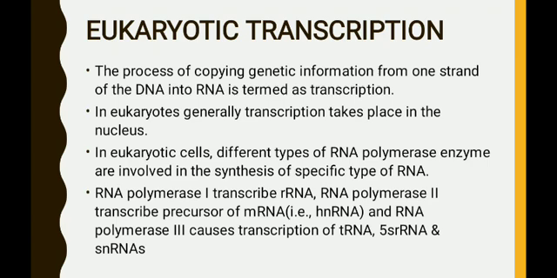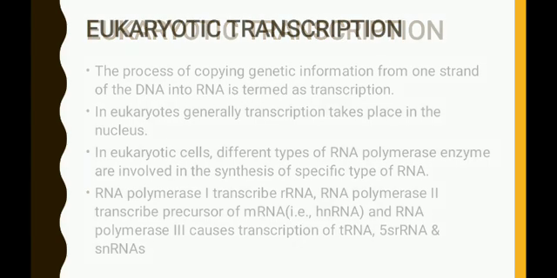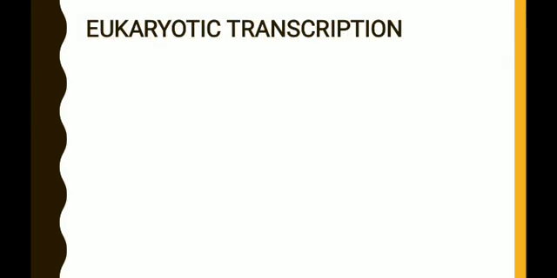So in this video we are mainly studying the functioning of RNA polymerase 2 enzyme, that is the production of mRNA by the RNA polymerase 2 enzyme. See here, the diagrammatic representation of eukaryotic transcription is given.